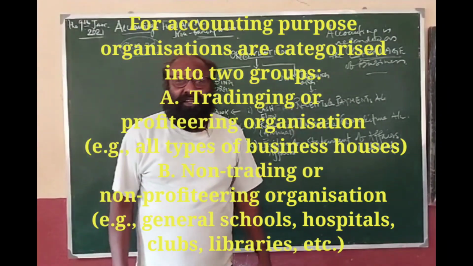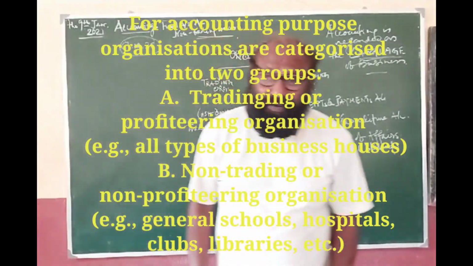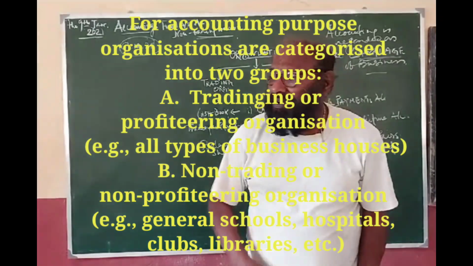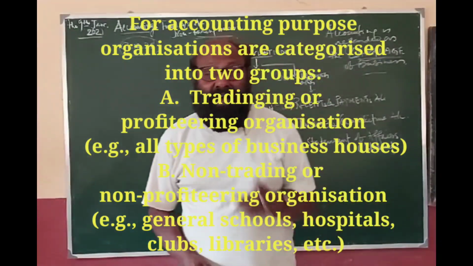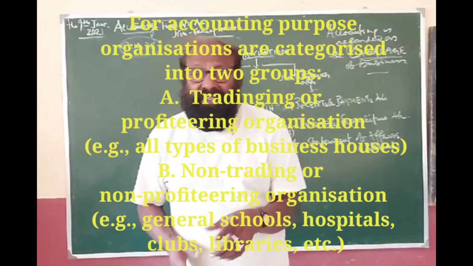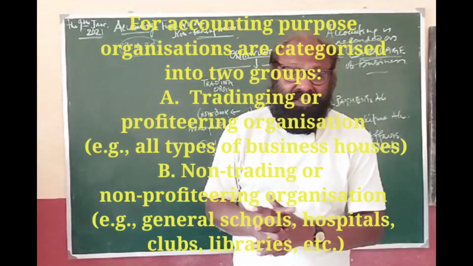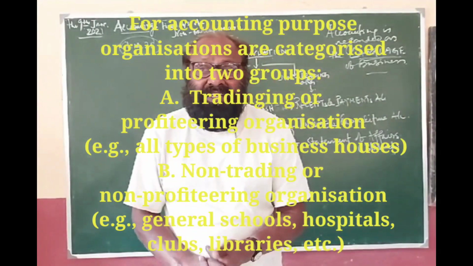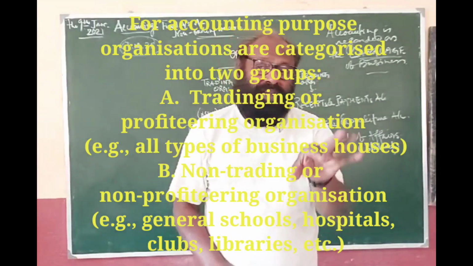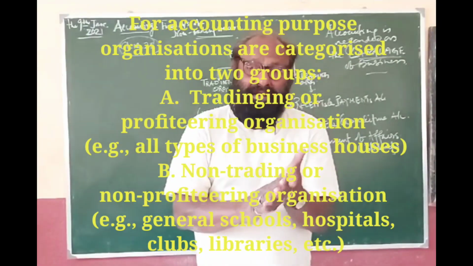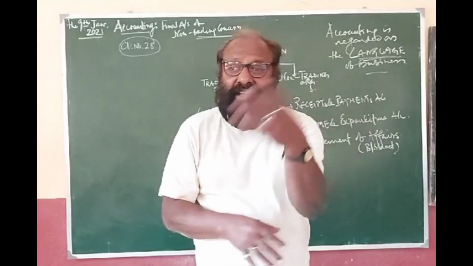Trading organizations are those which are engaged in earning profit. Now, these trading organizations are of two types. One is general commercial organization, merchandising organization, those who are involved in purchase and sale of goods and services.